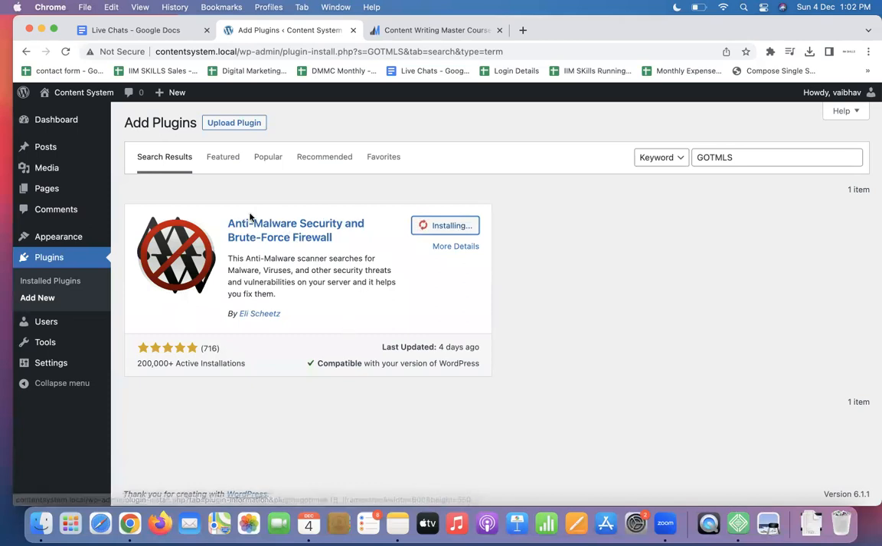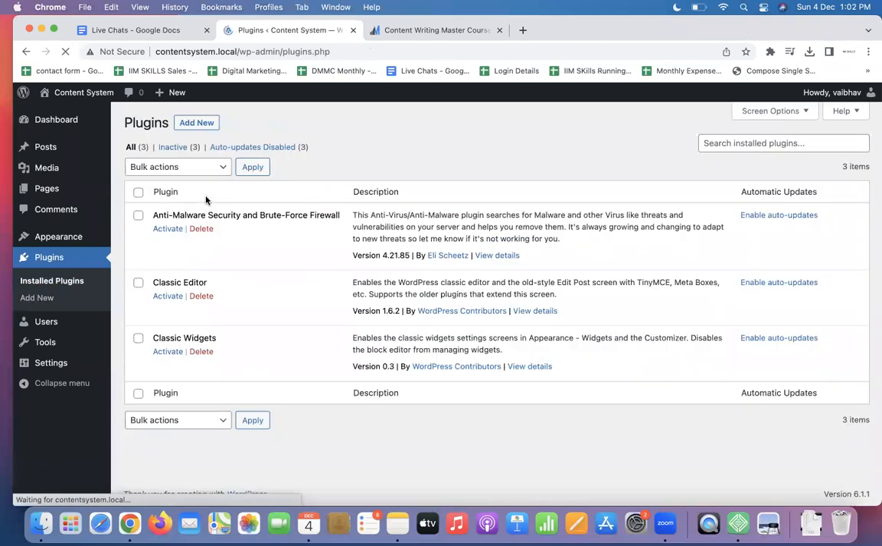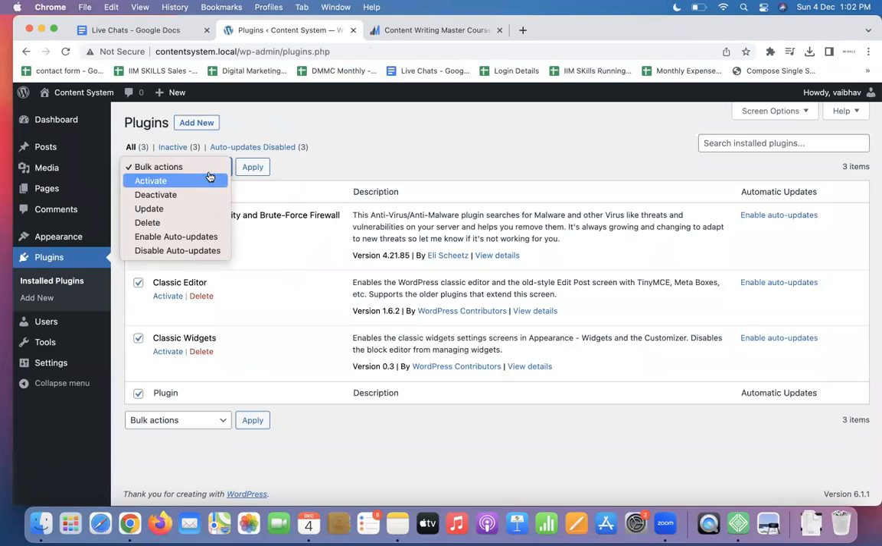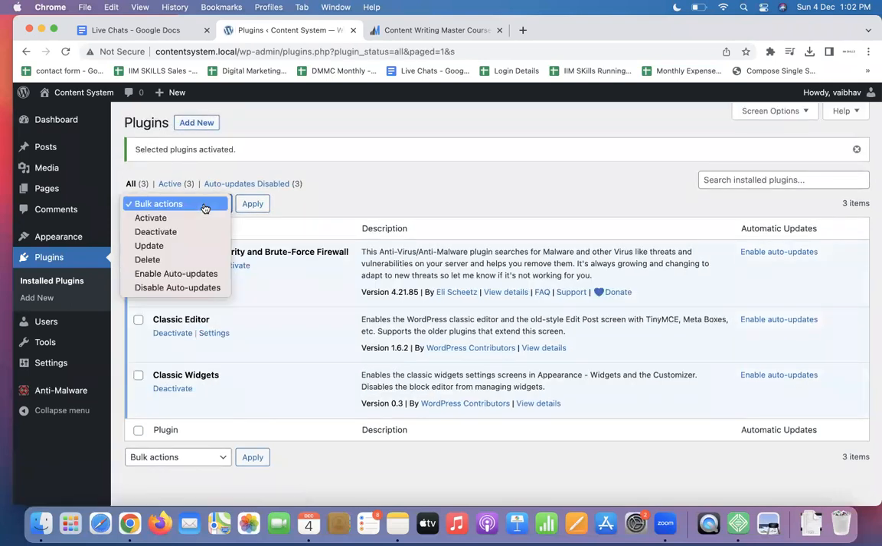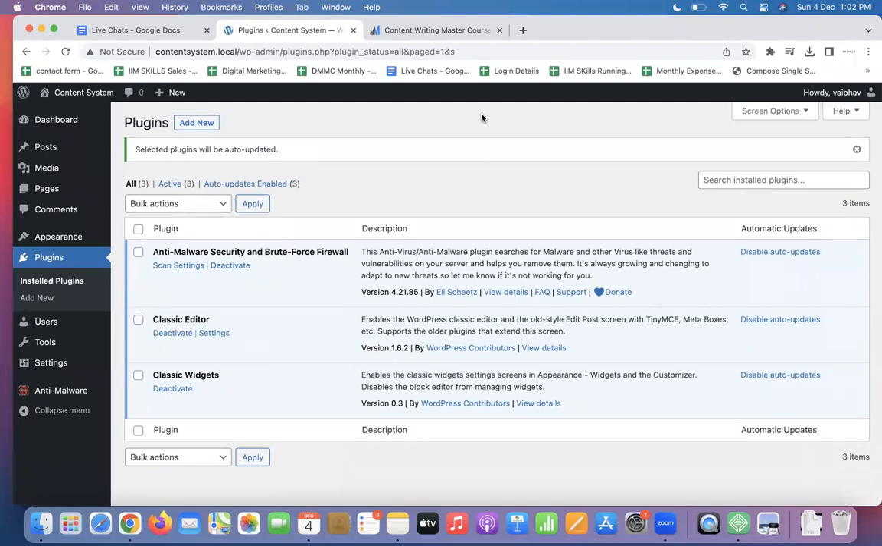This is to secure your website from any kind of threat, any kind of malware attack, viruses. Having these plugins is critical and important. Once all of these 12 plugins are installed, go to all plugins, select them, and activate them. The most important part is to also enable auto updates, so that whenever new updates are available for these plugins, they get automatically updated.